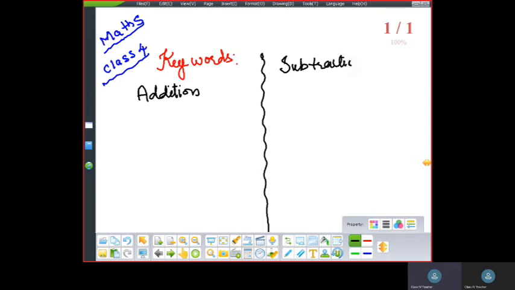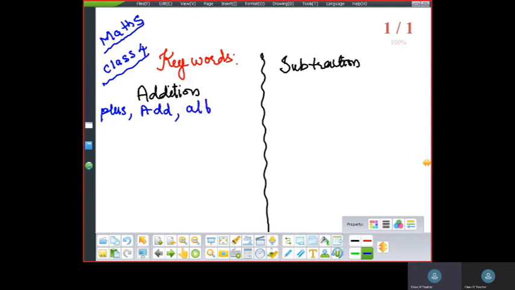These are the addition and subtraction keywords to differentiate word problems. Firstly, what is the symbol of addition? Plus. Whenever plus comes, you will do addition.